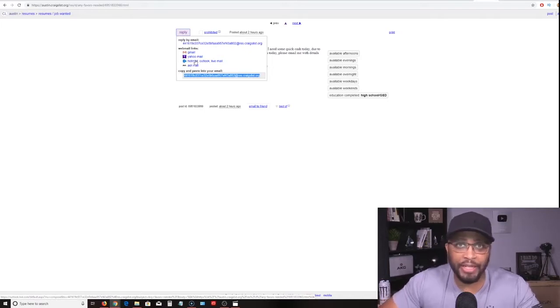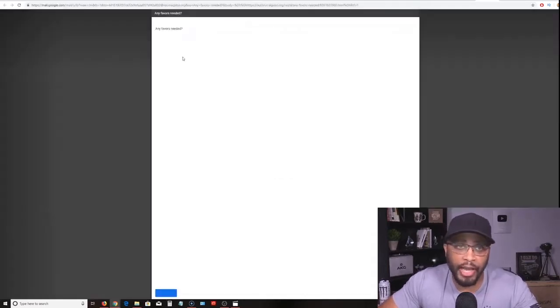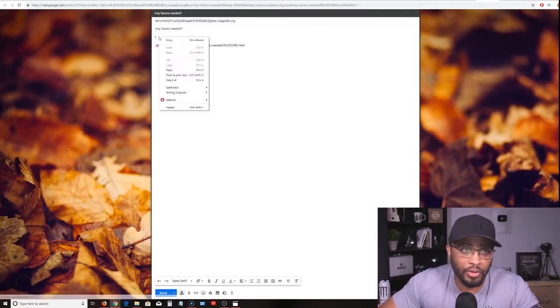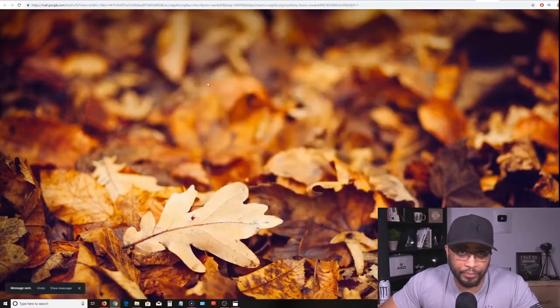You don't want to be limited here because if you're working this every day with the other 2 methods, this is how you're going to be able to make money. You don't want to just use one account. So I'm going to click on Gmail. And it's going to take you to your account, whichever account you logged into. And I'm just going to simply paste the message right here. And then I'm going to click send.